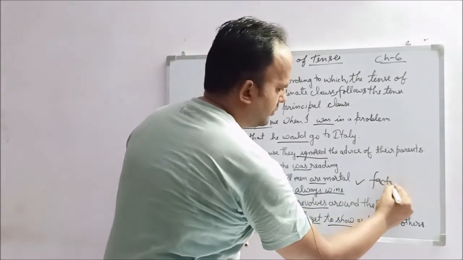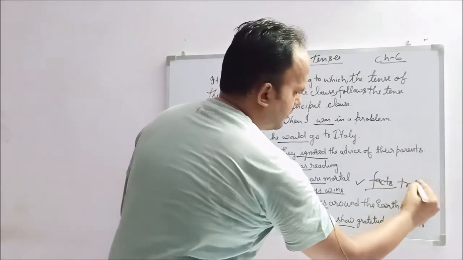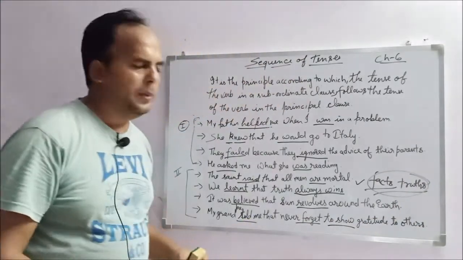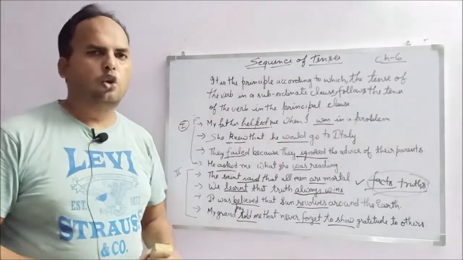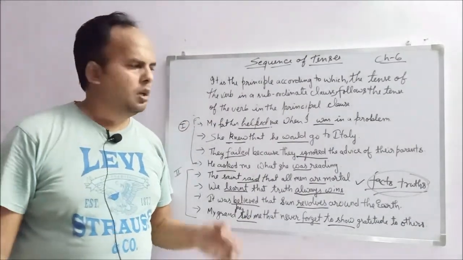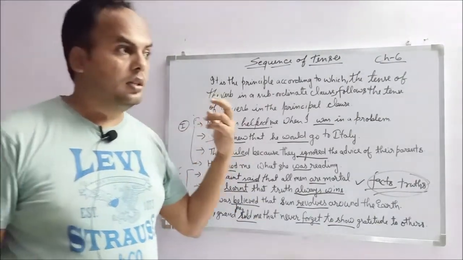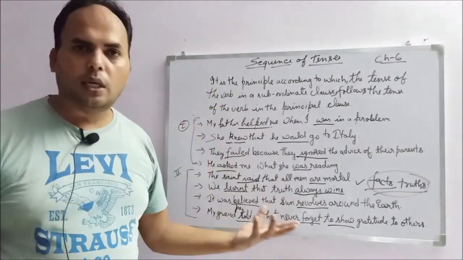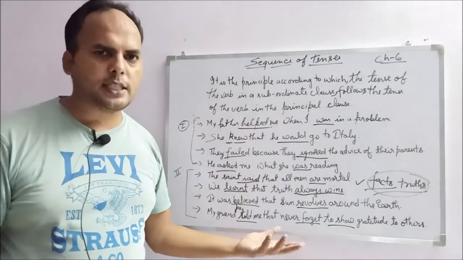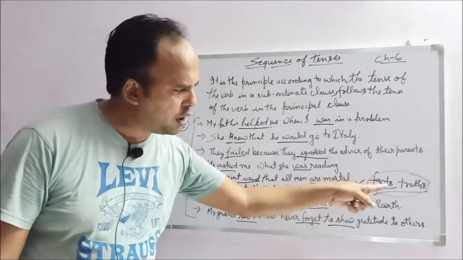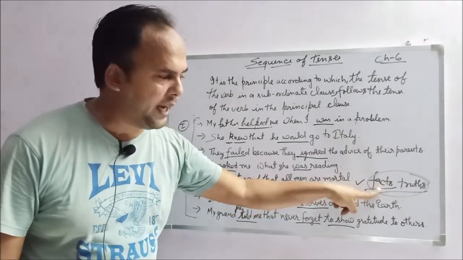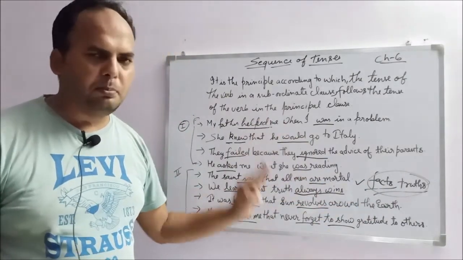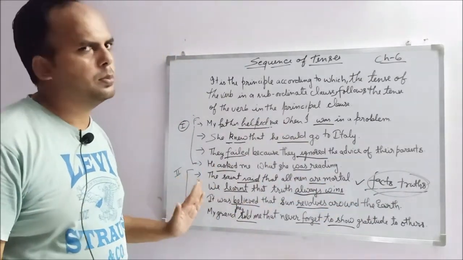In the next 5th, 6th, 7th, 8th sentences, if you look clearly, if the subordinate clause has facts, truths, whether it is a historical fact, a natural fact, a moral truth, a moral guideline, or calculations, if the subordinate clause contains any kind of true facts, then it doesn't matter what is in the principal clause.